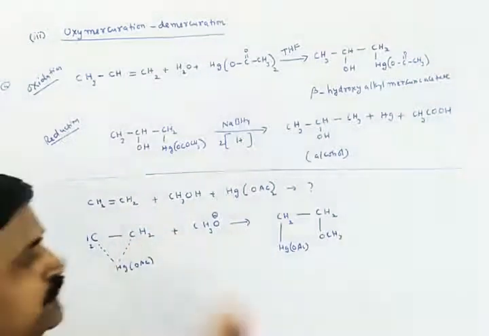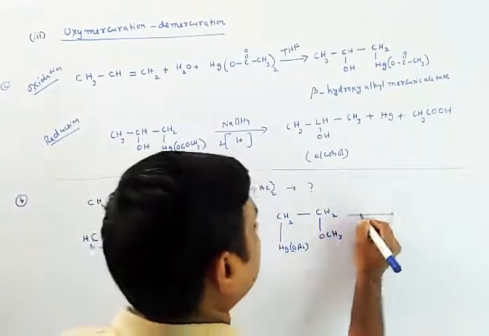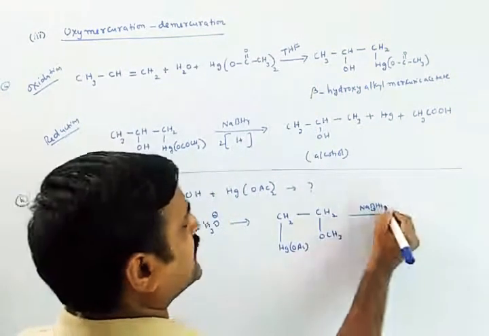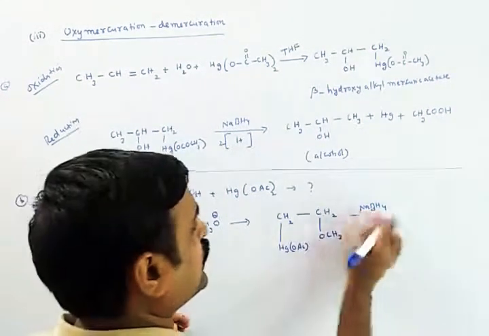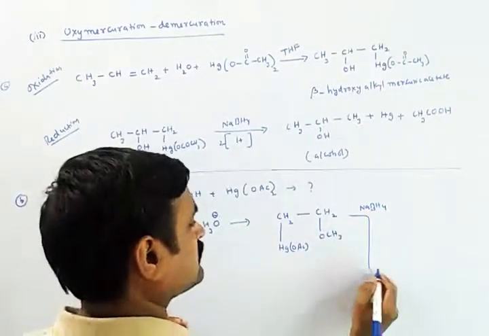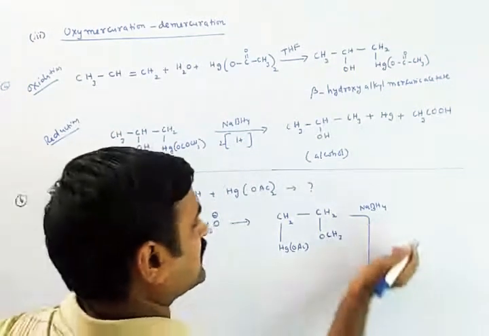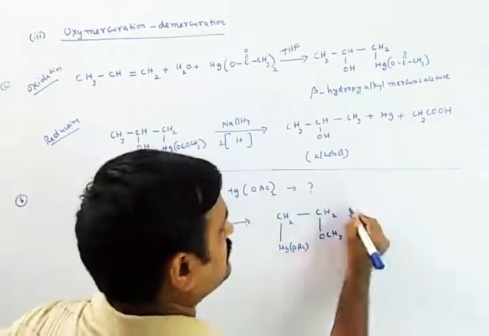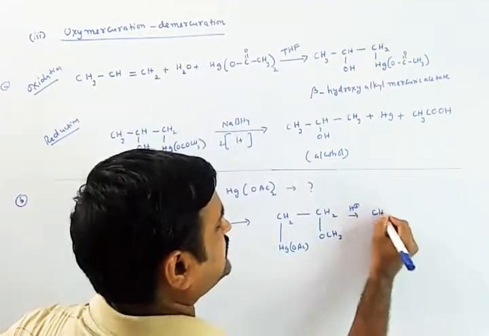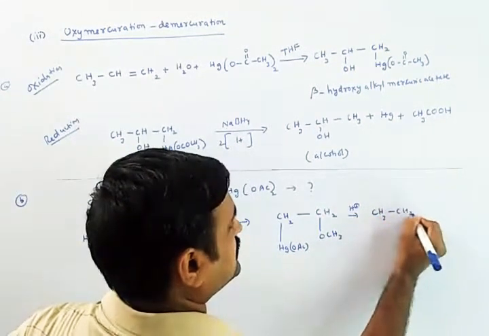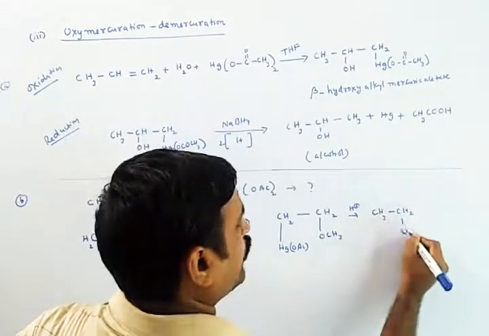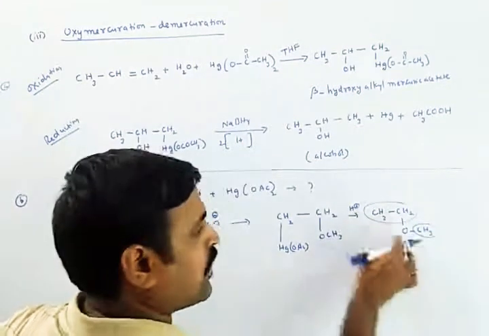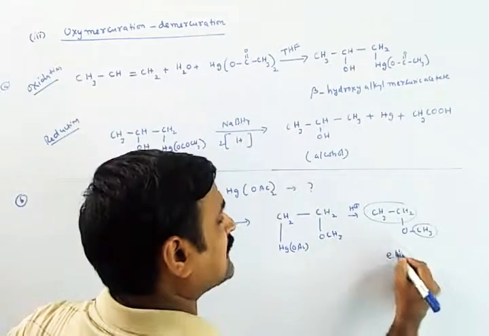Then what is the remaining one? We have a proton. If you add a proton, that means the reaction with borohydride, you will get a final product. So what will the final product be? The final product is not alcohol. It will become hydrogen, then CH3, CH2, OCH3. So it has an alkyl group, a methyl group, so this is nothing but an ether.